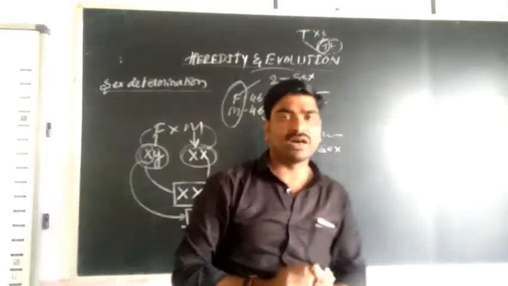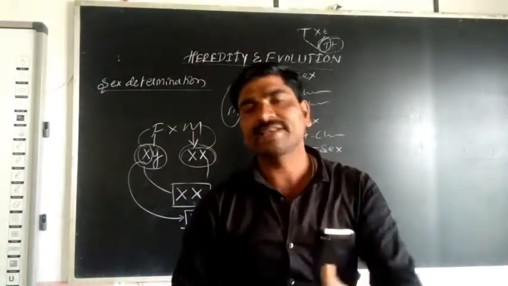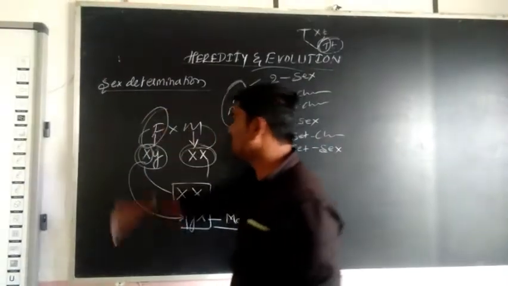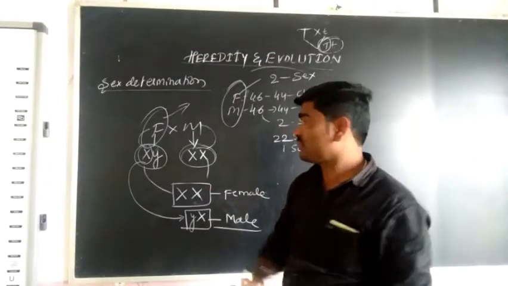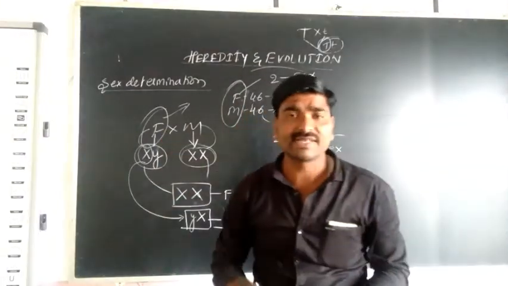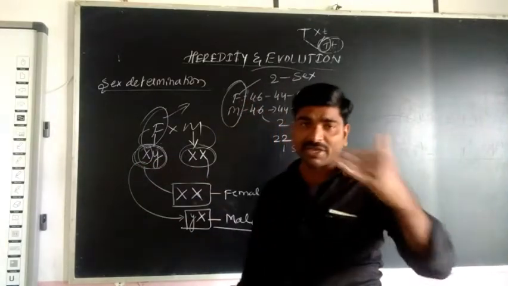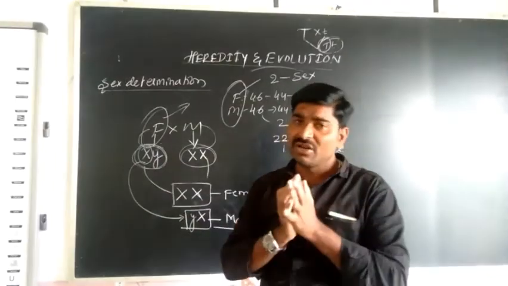So who is the determiner of the sex of a child? You know that very well. Father. The father is the sex determiner. So the father determines the sex of a child because the father has an uppercase X and an uppercase Y. That is nothing but different chromosomes.